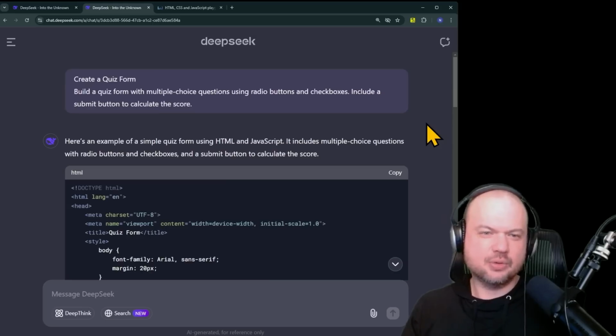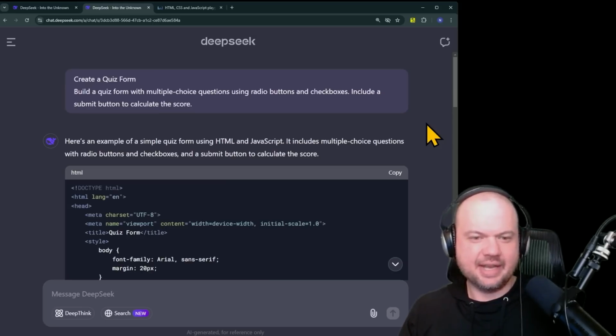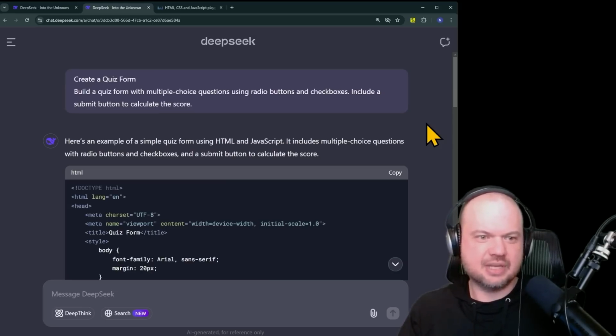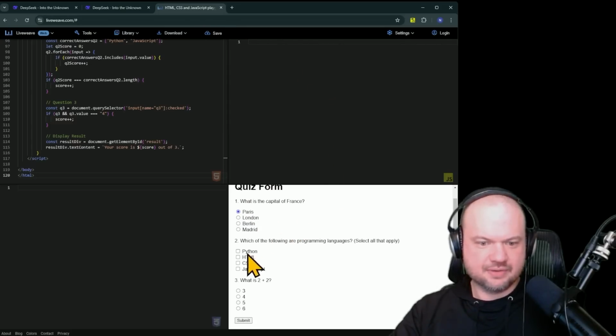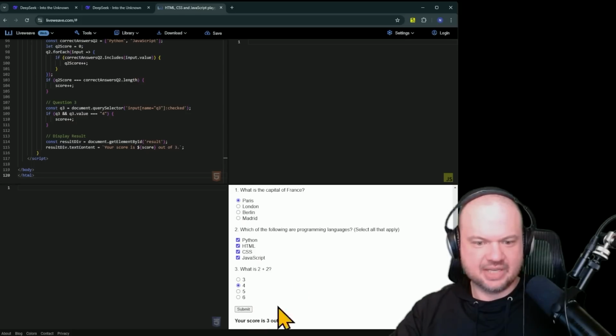And here's a few other quick challenges that I gave it in HTML and JavaScript. So this one is, for example, creating a quiz form, just using multiple choice questions with radio buttons and checkboxes, and a submit button to calculate the score. So here's how it did, right? Which of the following are programming languages? And so this is pretty cool. This is pretty simple. You click submit and it gives you the score.